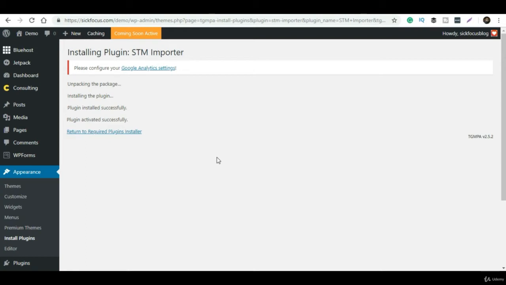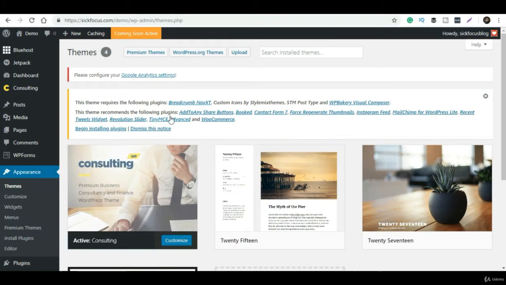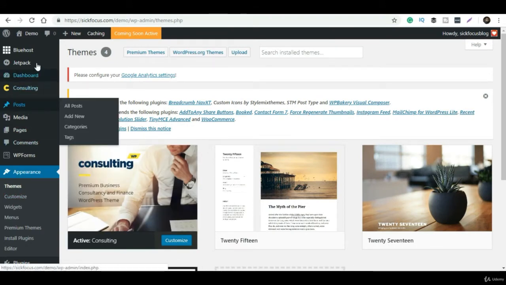Now I have registered this theme by submitting the token, and that token number is provided by Inmetal, and they have authorized me that I am the purchaser. I have purchased the theme. So now I can install any of the demos available in this particular theme. But make sure before installing the demo, we have to install all the necessary plugins.